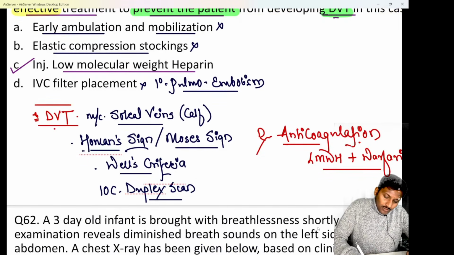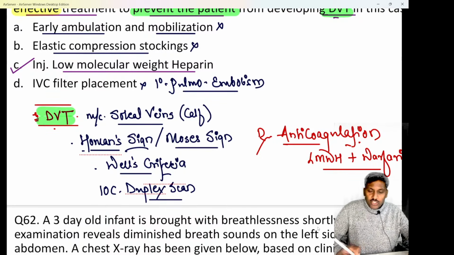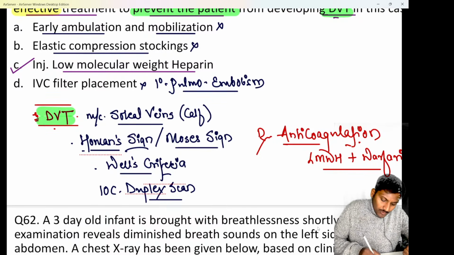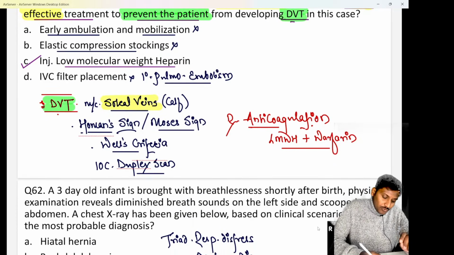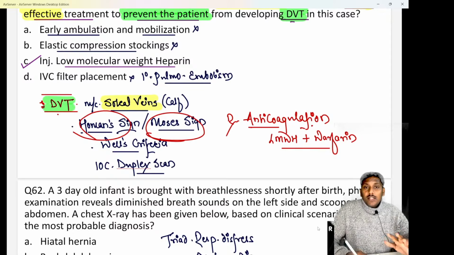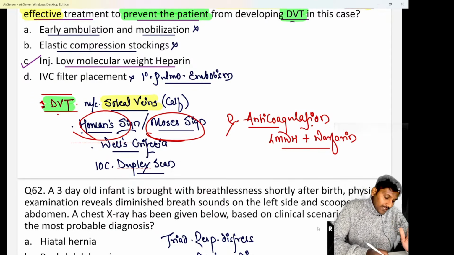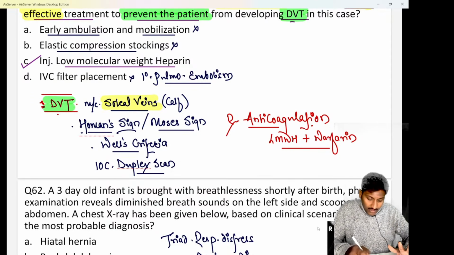We know in cases of DVT, prolonged immobilization is the leading cause, and the most common vessels involved are the soleal veins in the calf. And as the soleal veins or calf veins are involved, the patient has pain and edema in the calf region. Along with that, there are two classical clinical signs elicited in patients of DVT. One is the Homan's sign and second is the Moses sign. So Homan's and Moses sign are elicited in DVT.